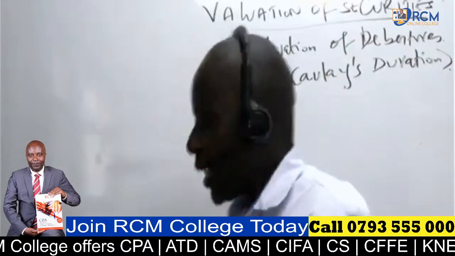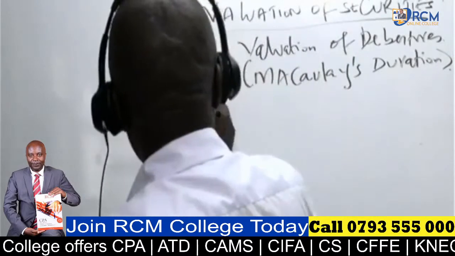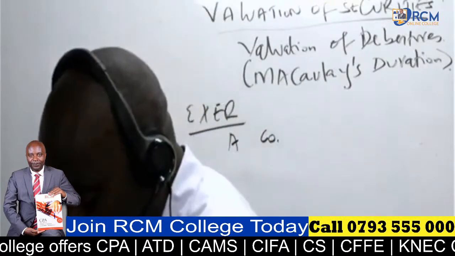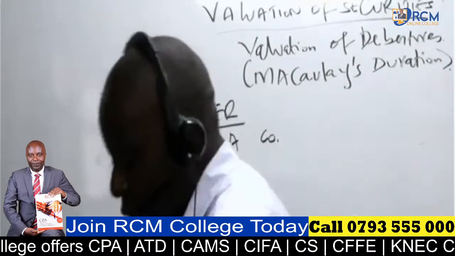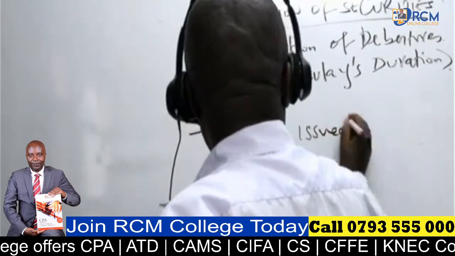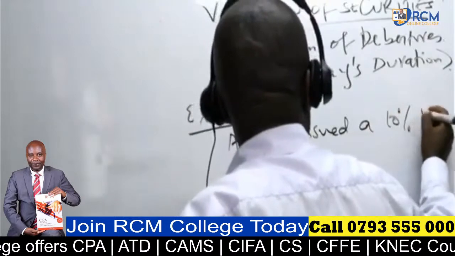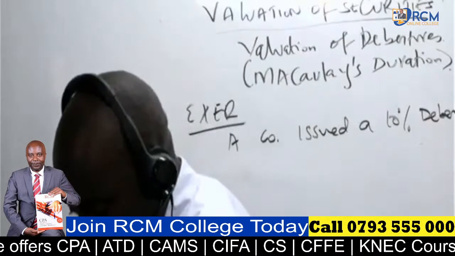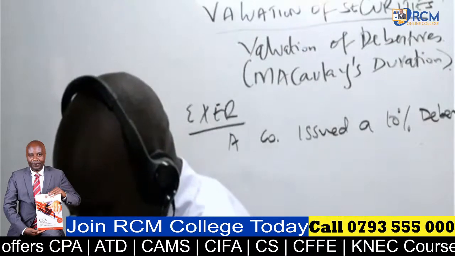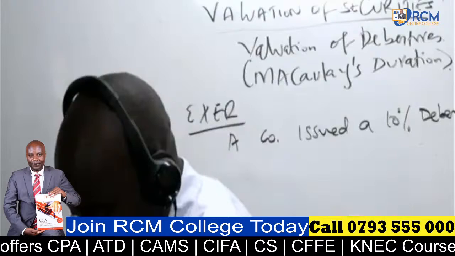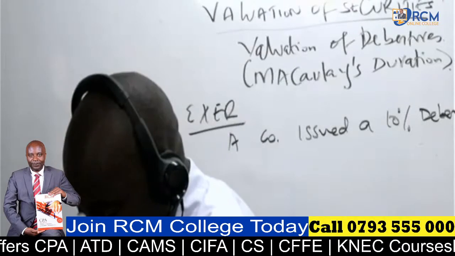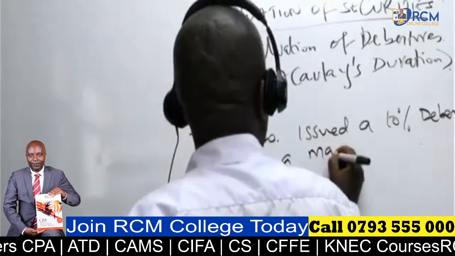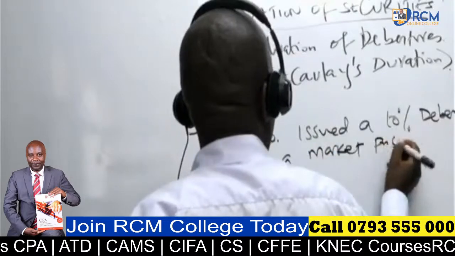So we are told here, an exercise here, that a company issued a 10% debenture at a market price of Kenya shillings 92.